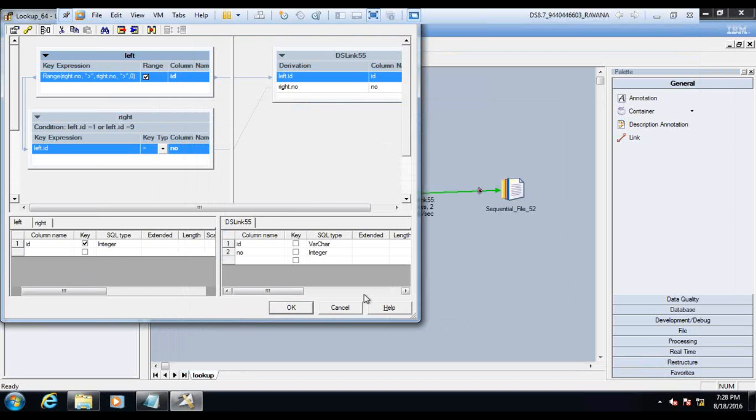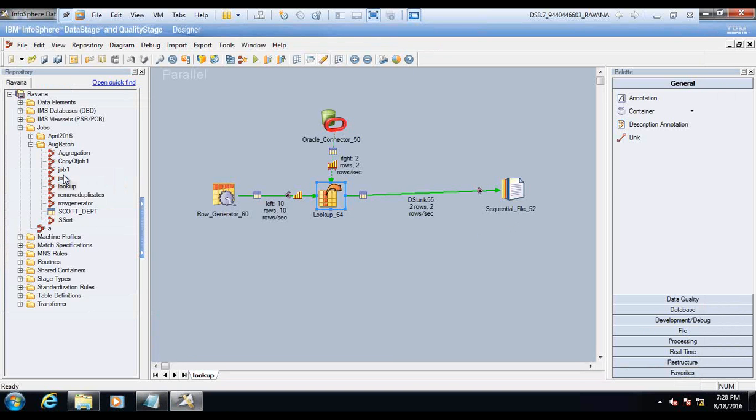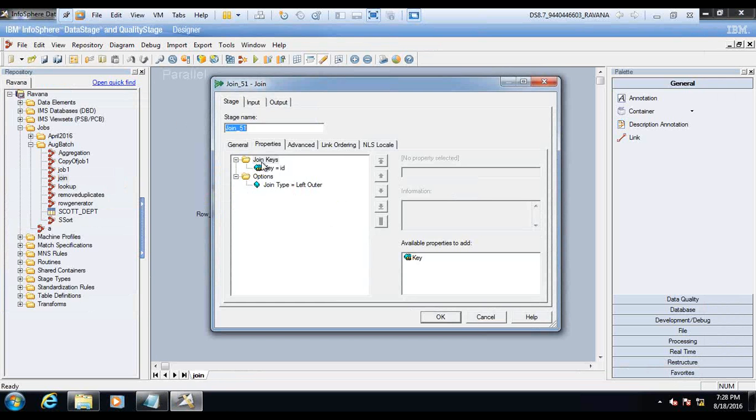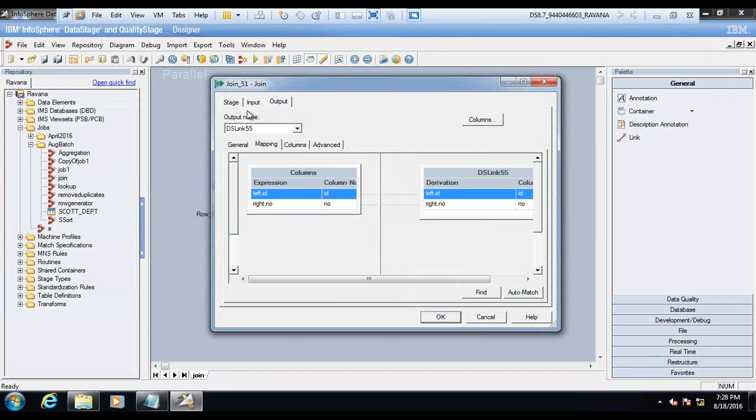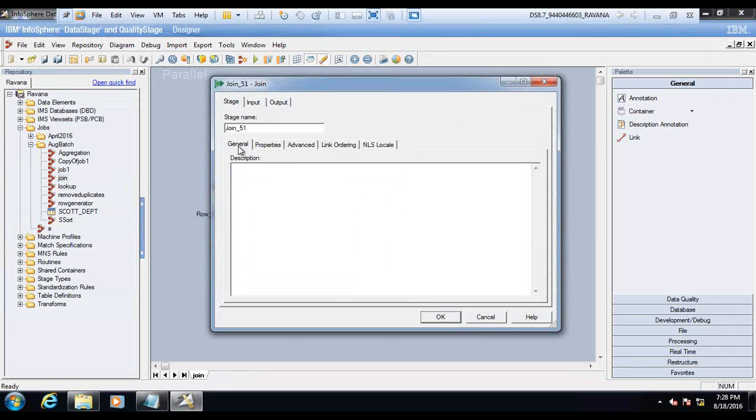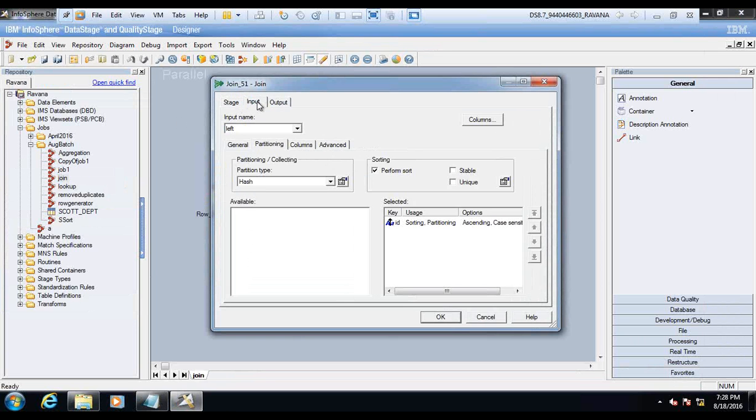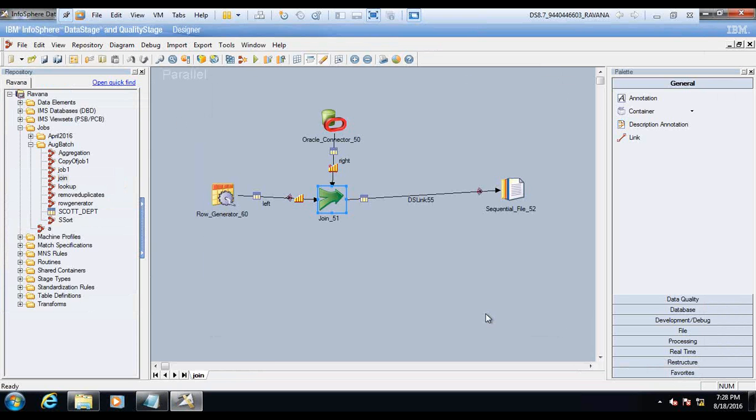No, it's not something we are just saying for this particular case. We can see it. First of all, there is no provision. There is only key and join type. Now come to the input partition columns, the output mapping columns, the stage advanced, link ordering, NLS locale, general. There is no provision over here to apply filters on this. No, you can't do anything. So this is the way.